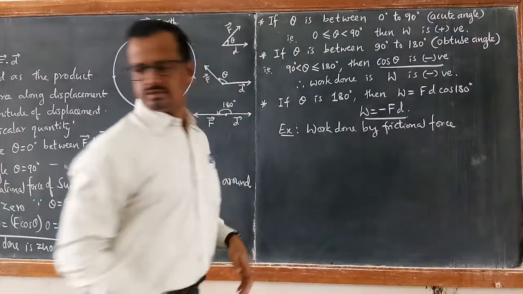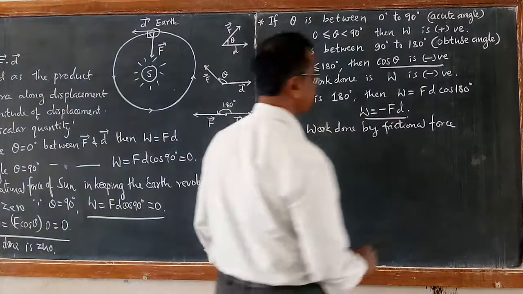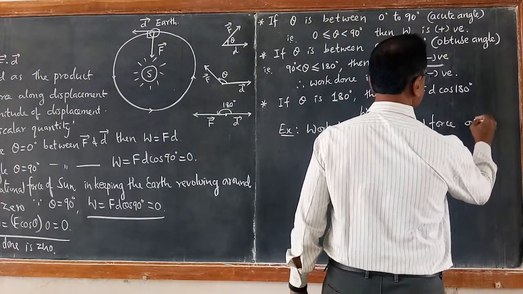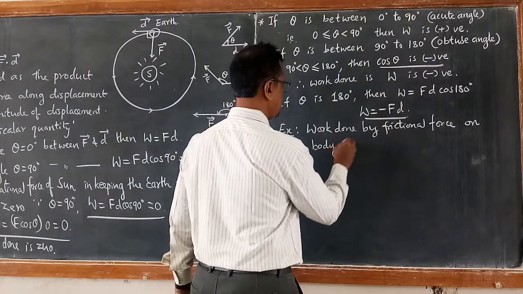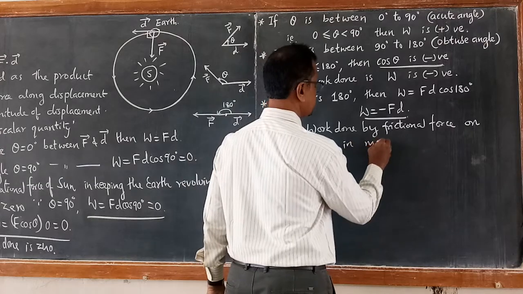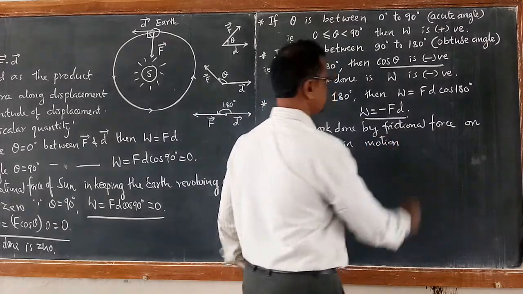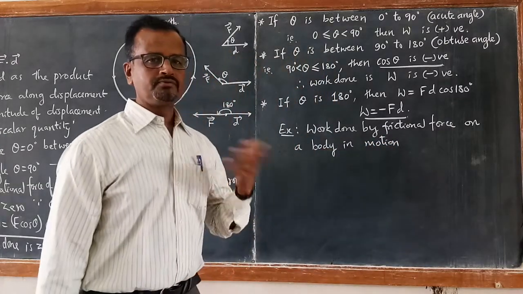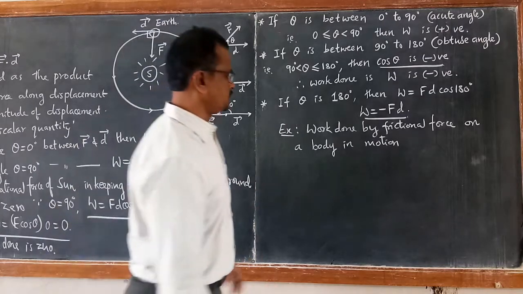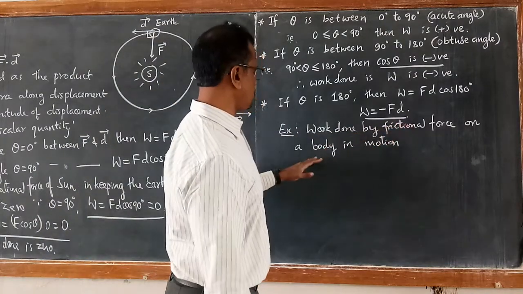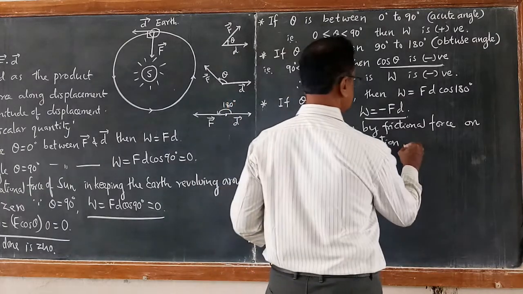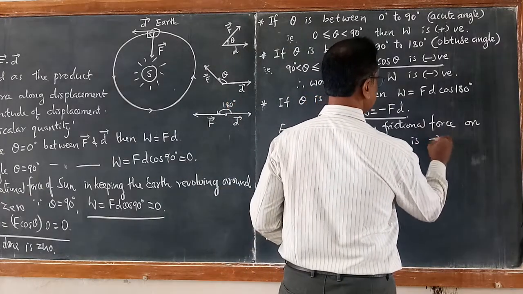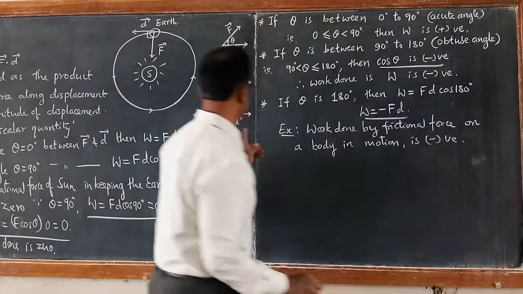Frictional force on a body in motion. Since frictional force is always a force against the direction of motion, the work done by frictional force on a body in motion, in most of the cases, is negative because of this fact.